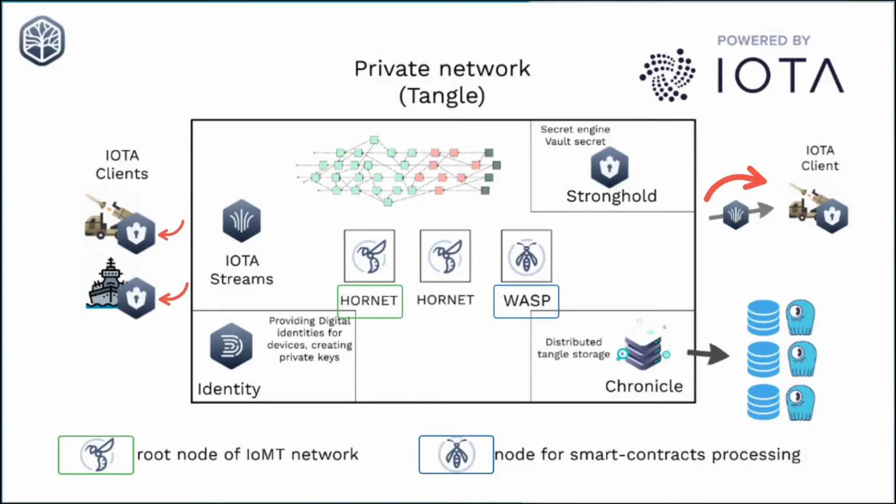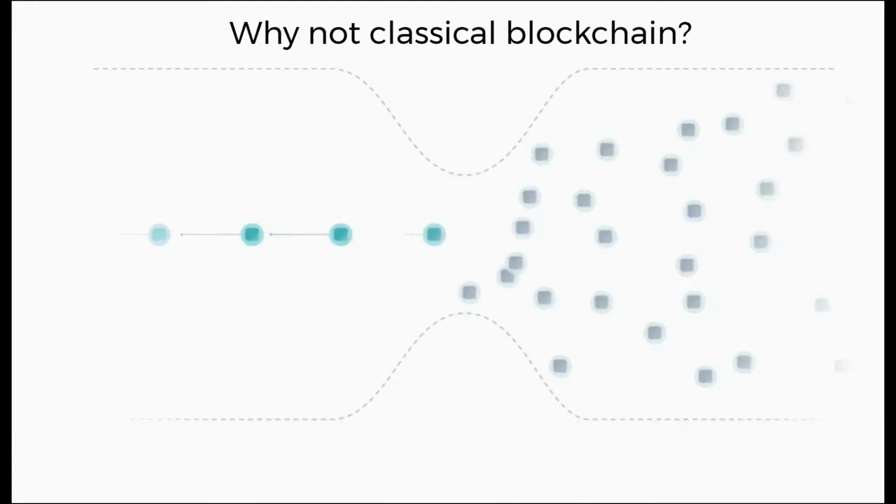IOTA Tangle is an open-source, feeless, and scalable distributed ledger designed to support frictionless data and value transfer. It also provides the possibility of creating smart decentralized networks using smart contracts. We decided to use blockchain-like technologies because of the speed limitation of the classical blockchain model. We used a directed acyclic graph named Tangle instead.